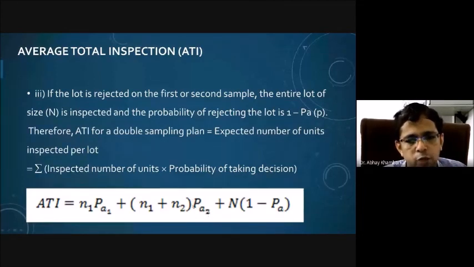In this case, the total number of inspections is the first sample plus the second sample, because we are inspecting each and every unit of the first sample and then the second sample, and therefore the total number of inspections will be N1 plus N2 into PA2. Plus, if the lot is not accepted, the probability will be 1 minus PA, and in such a situation we will inspect each and every unit, and therefore N into 1 minus PA will be the total number of inspections.